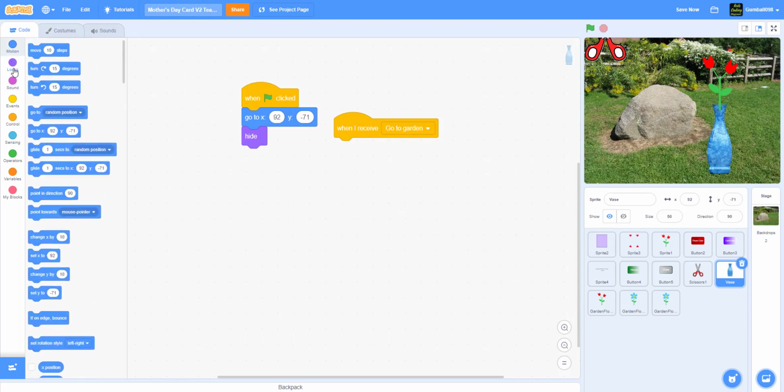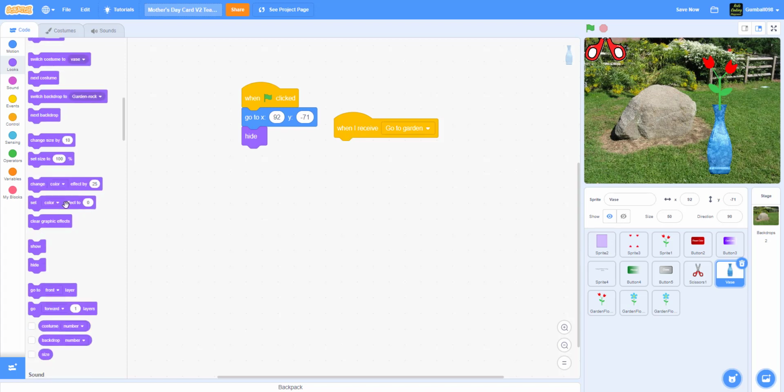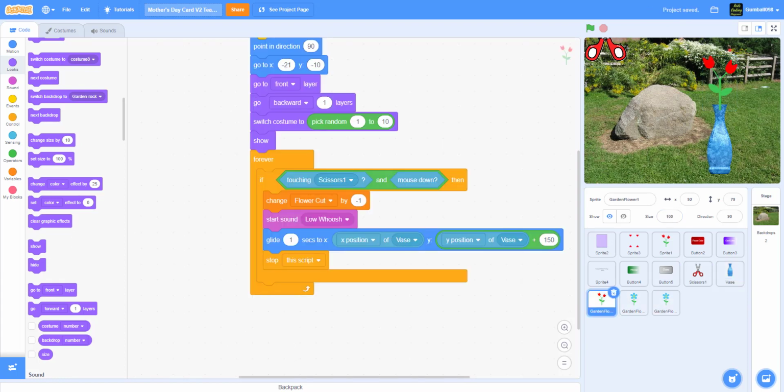It will go to front layer and then show. So it'll go in front of the flowers, not the scissors, because the scissors has the delay, which means he'll go in front of the vase as well. So it'll go to front layer and show. And there we got it. And now we gotta work on the other garden flowers, which I'm gonna look at right now.